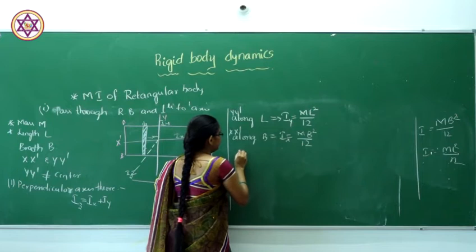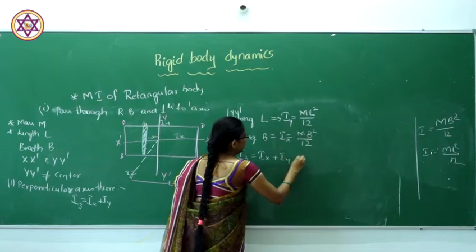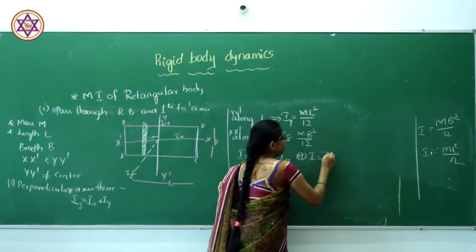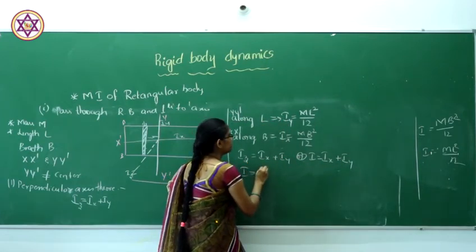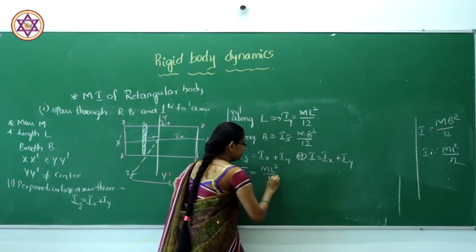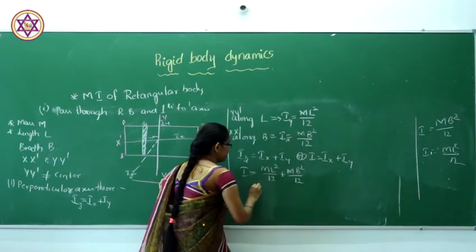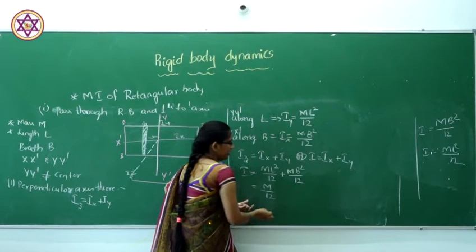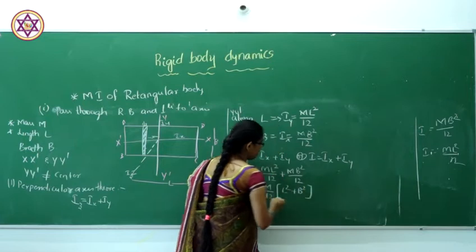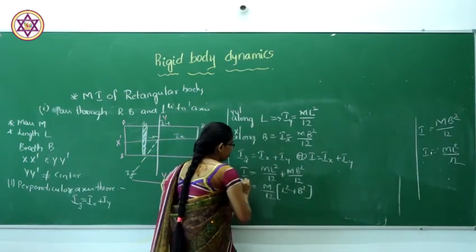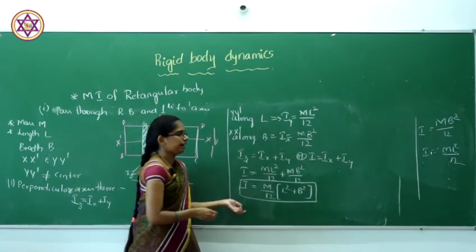So from the theorem, Iz will be equal to Ix plus Iy, or I will be equal to Ix plus Iy. So I will be equal to m L square divided by 12 plus m B square divided by 12. By taking m divided by 12 as common, m by 12 into L square plus B square is our moment of inertia of a rectangular body when the axis is perpendicular to the length and breadth.